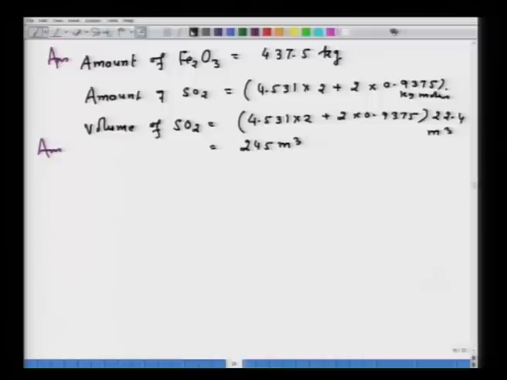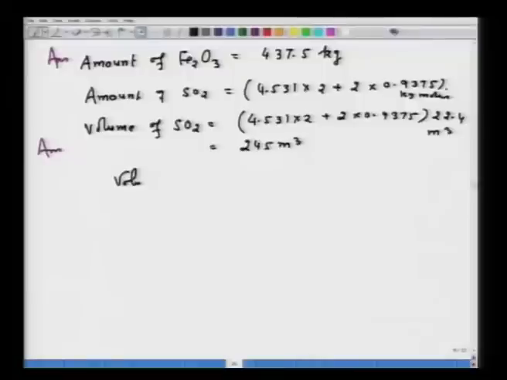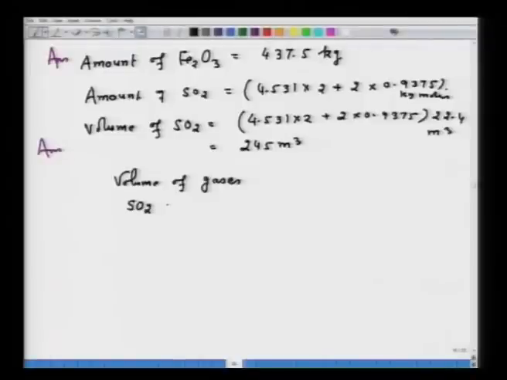Additionally, we can also get the information on the volume of gases and their composition. This is just an additional calculation that I am doing, because the output of the roasting is the roast product plus gases. So, the volume of gases one can find out: SO2 we have already determined as 245 meter cube, then the nitrogen will be equal to 3920 meter cube.